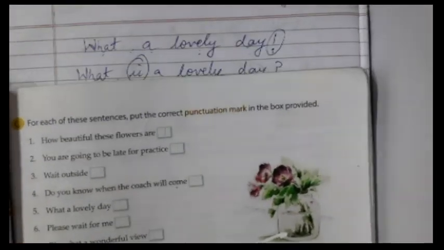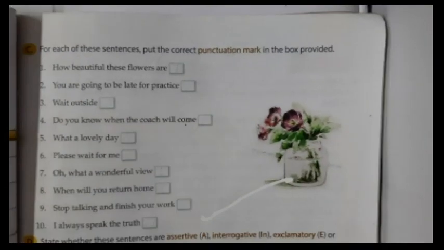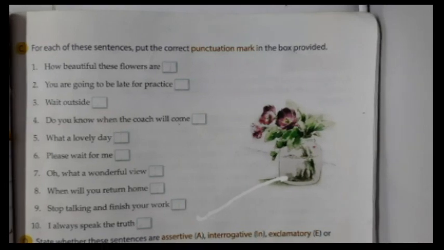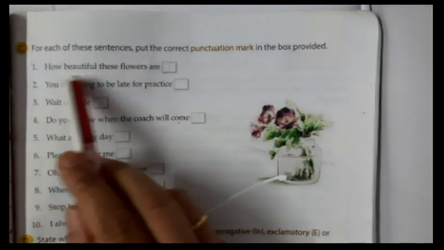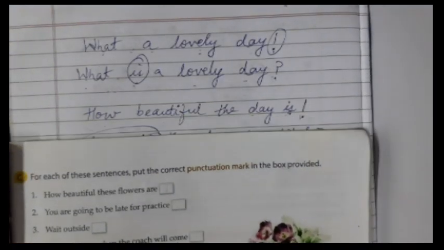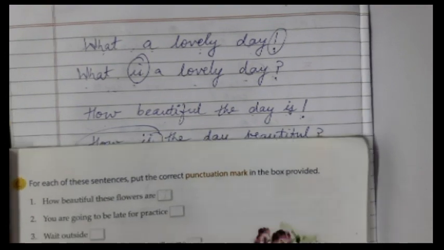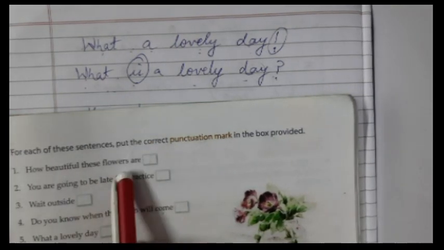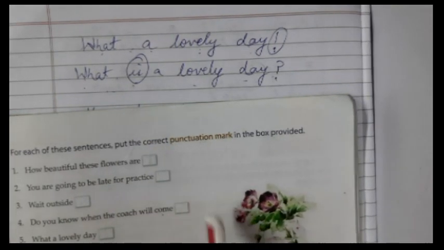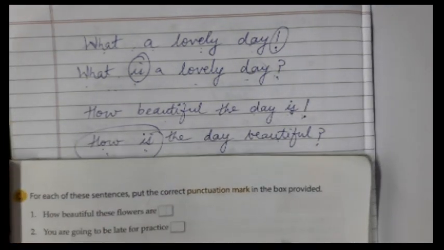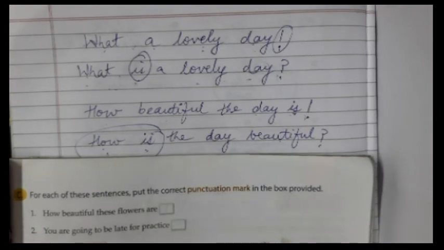Students, we are going to do your question C. For each of the sentences, put the correct punctuation mark in the box provided. Now let us see, "How beautiful these flowers are." It is quite similar to one which I have shared an example. We have to see that helping verb is at the end. So it should be an exclamatory sentence or an interrogative sentence. I leave to you to decide, see the difference and get the correct punctuation mark.